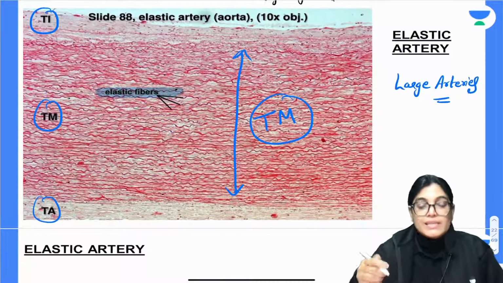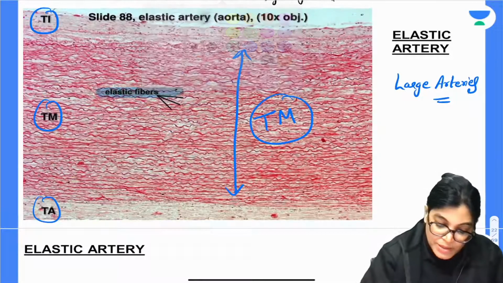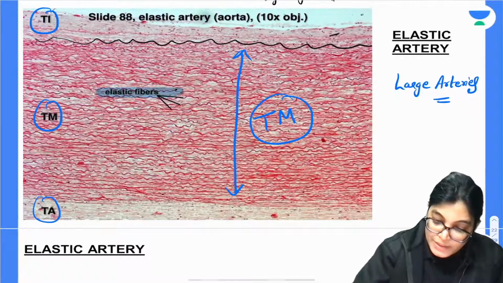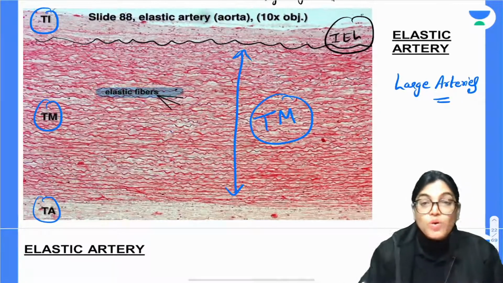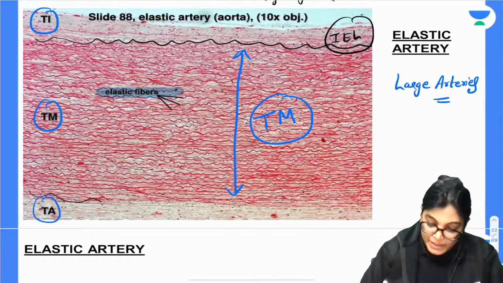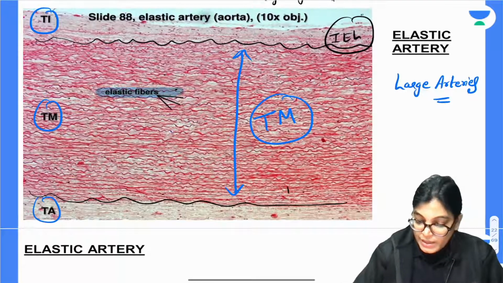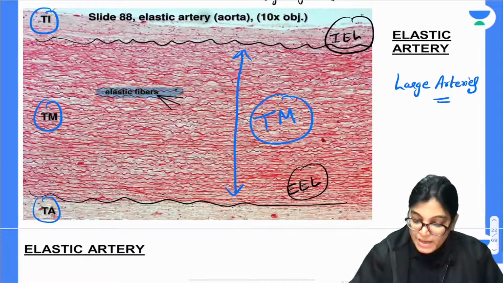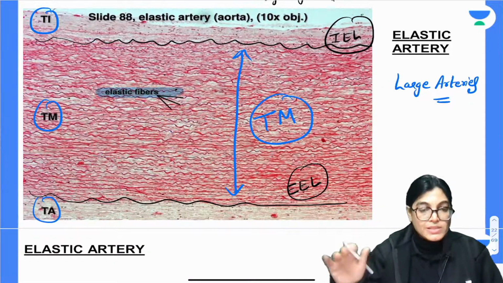Also there is separation. So here you can see the separation of Tunica intima from the Tunica media is in the form of internal elastic lamina, but it is not so evident. And also there is a separating layer between the media and the outer layer, that is the external elastic lamina, but both internal and external elastic laminas are not so evident in case of elastic artery.